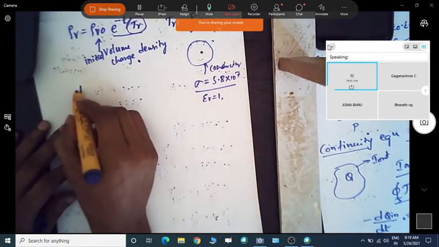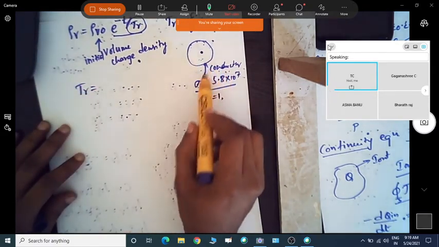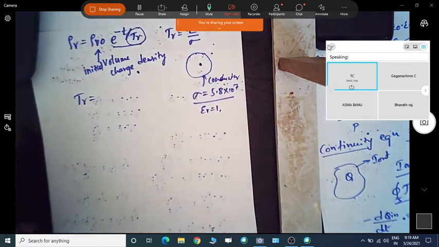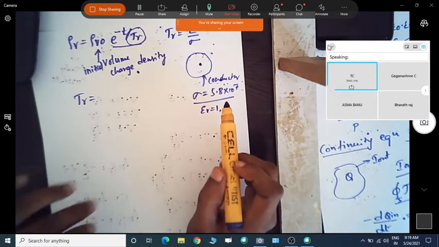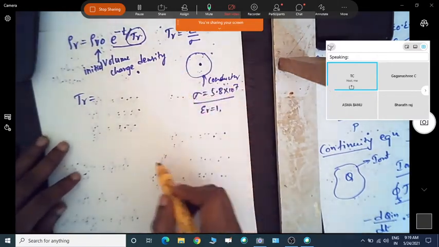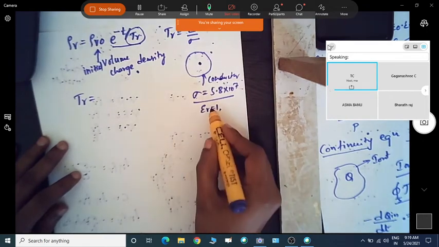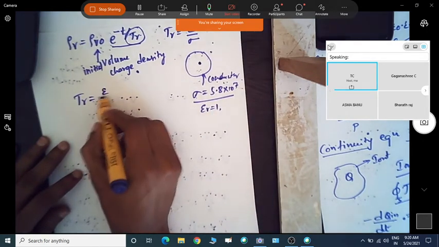Now we can calculate the relaxation time for the conductor, which tells whether the charge suddenly moves or stays within the conductor medium.